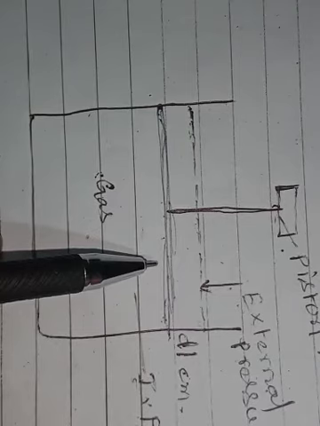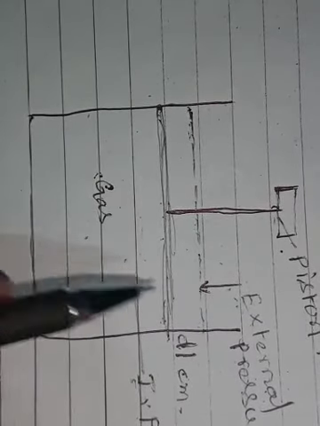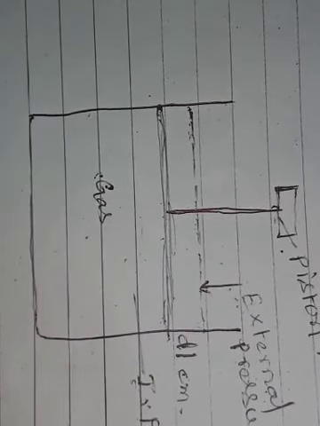I just want to clear up the difference between reversible and irreversible process: at what condition we can say reversible, and at what condition irreversible. Already you know, a reversible process is a very slow process. For example, a piston is here, and it is in equilibrium. It means external pressure and pressure of the gas are balanced.